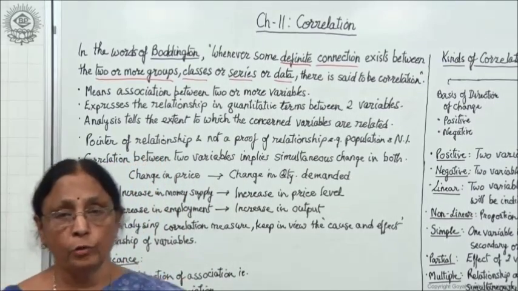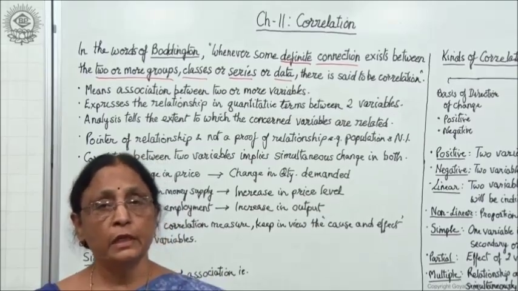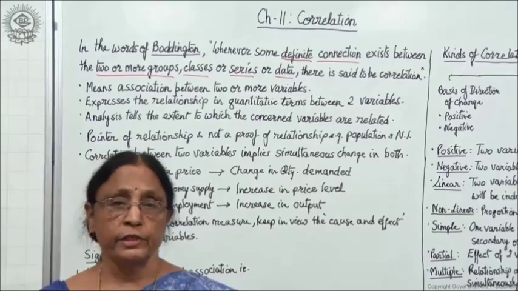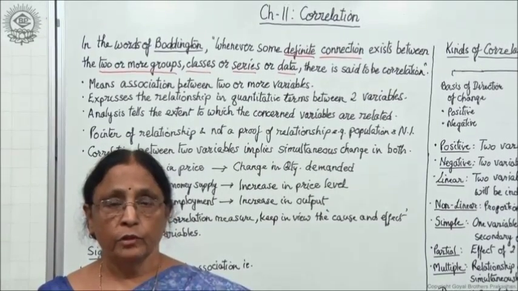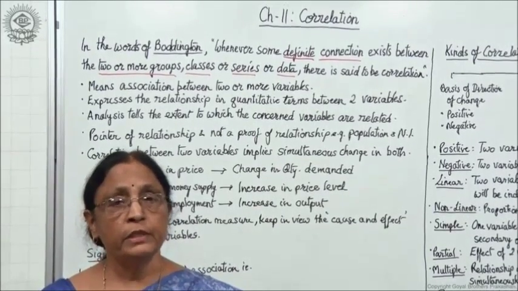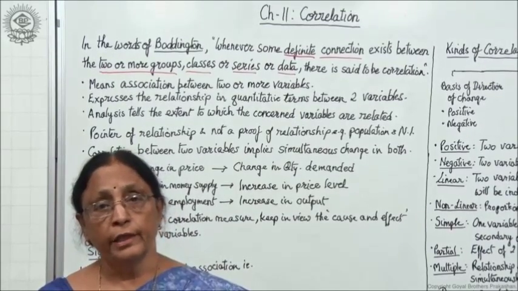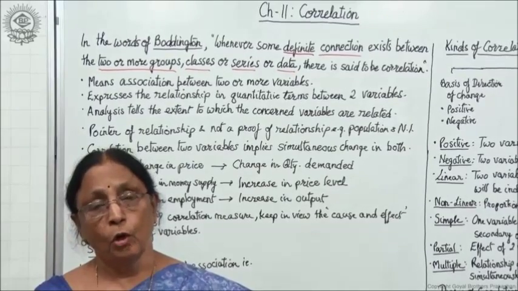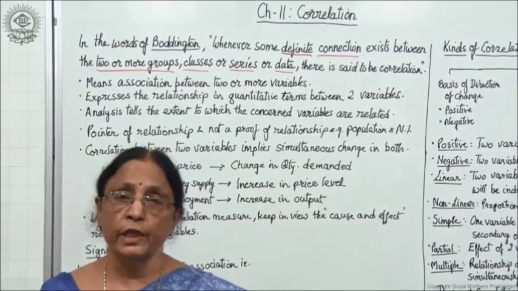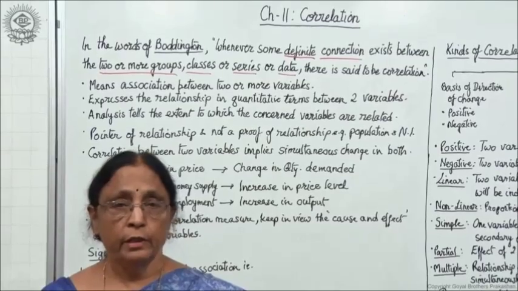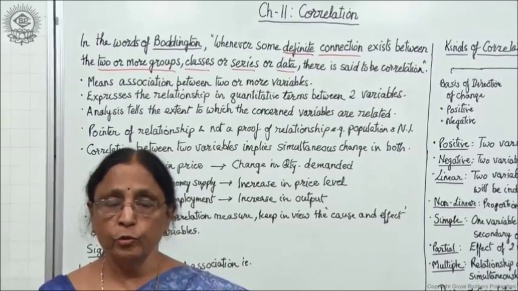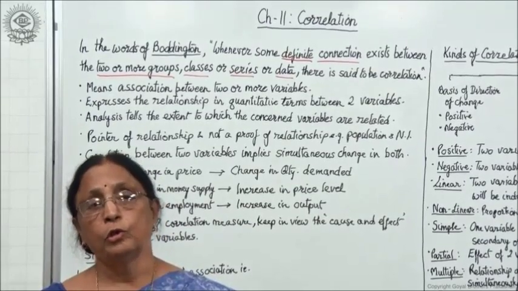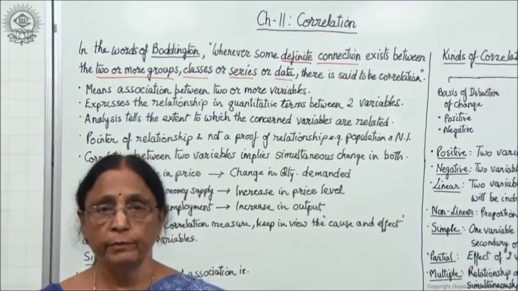It is pointing out that there may be some relation between the two, because when population is increasing, national income is also increasing. So, it may show that there may be some relation, but it is not necessary that national income is increasing due to increase in population, or population is increasing due to increase in national income, right? There is no direct link between the two. Maybe there is a connection, but other factors are also responsible for increase in national income.